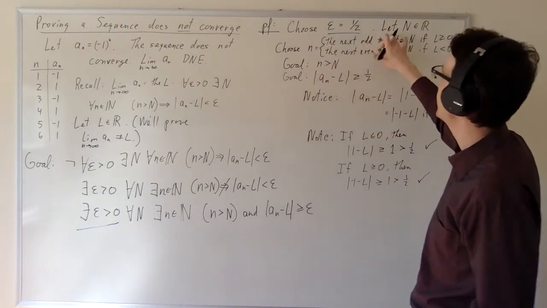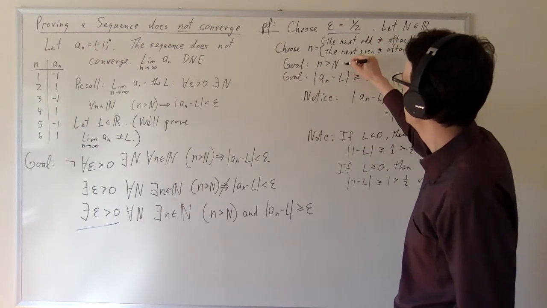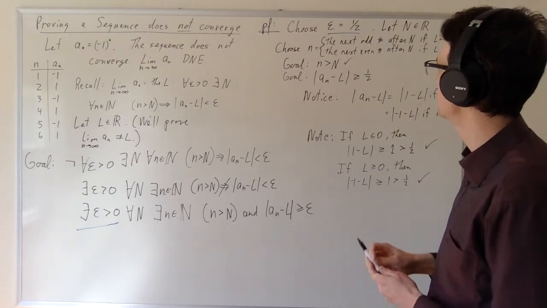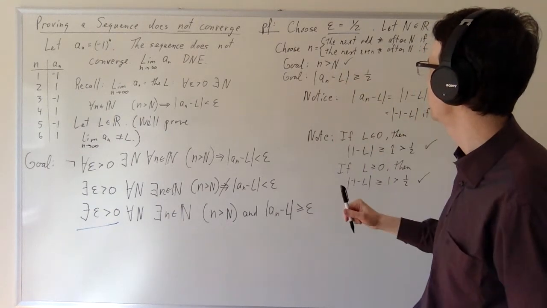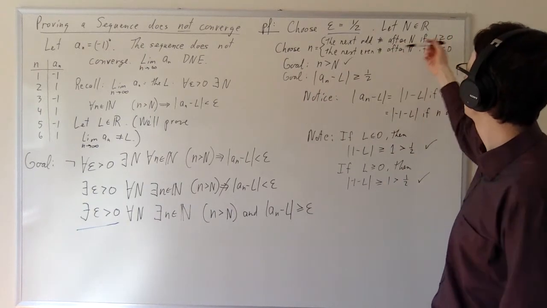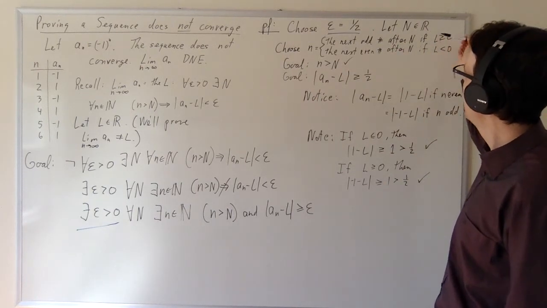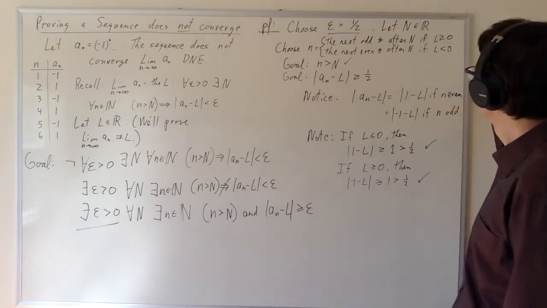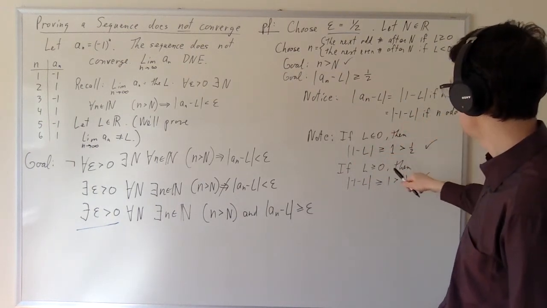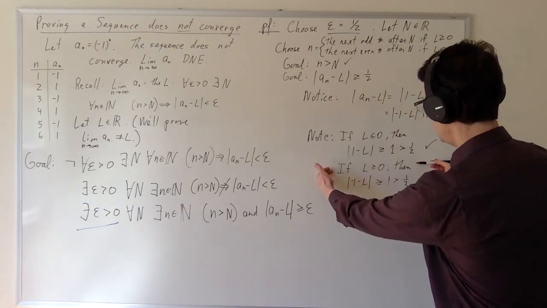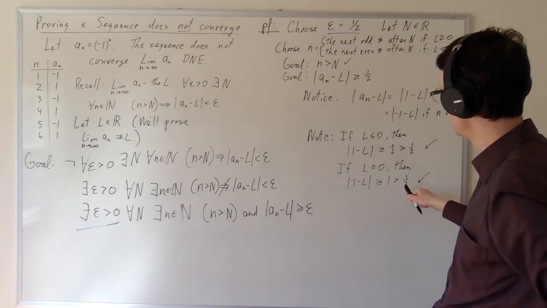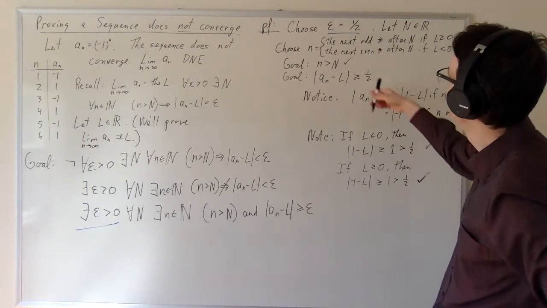Because it's the next odd or the next even, then it is certainly after capital N, and so we get little n is greater than capital N. If L is positive, then n is going to be odd, and then we're going to end up in this case, and we're going to get a_n minus L is greater than or equal to 1/2, which is going to work.